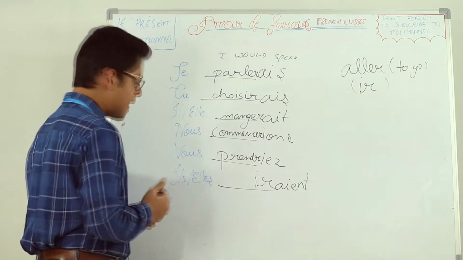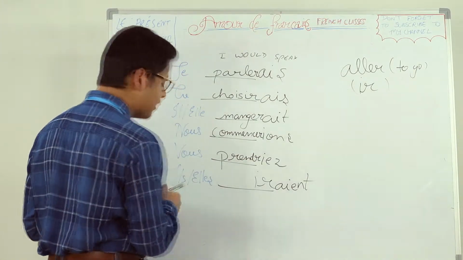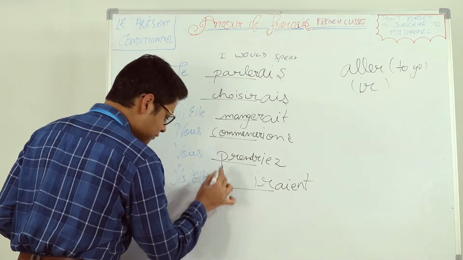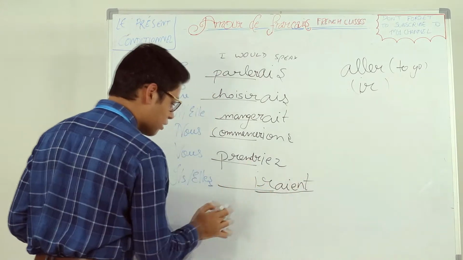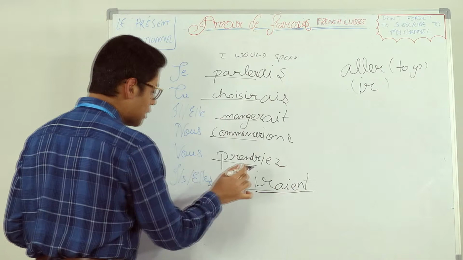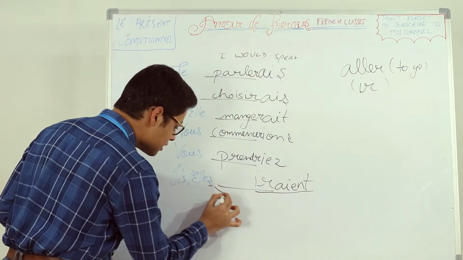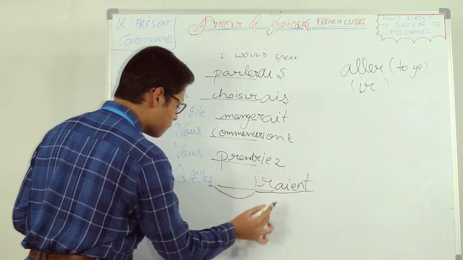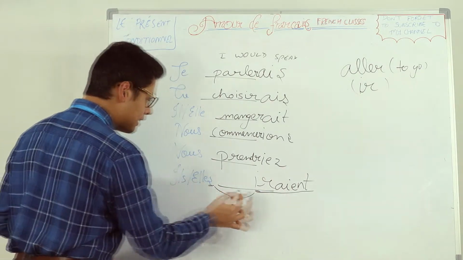Ils iraient, elles iraient. One more concept which I have previously discussed, but I would like to discuss again since it has appeared. This word ends with a consonant. The next word starts with a vowel, I and S. You can't pronounce it as 'l, ire'. You have to pronounce it together, which is known as liaison. Elles iraient, the consonant and the vowel. Similarly, ils iraient.